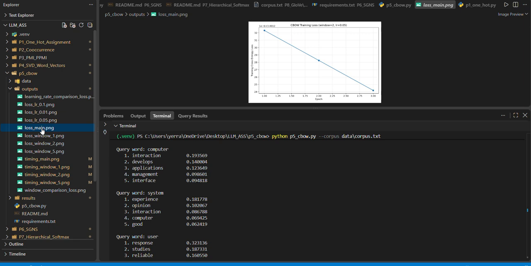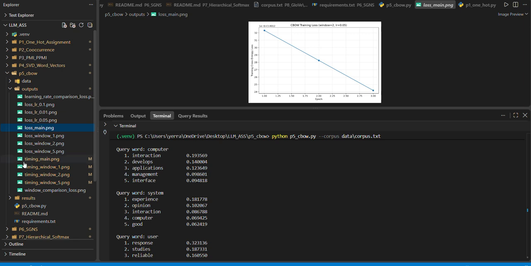Effect of learning rate. Different learning rates are tested to understand their effect on training. A learning rate that is too small can make convergence slow. A learning rate that is too large can cause unstable training or prevent the loss from decreasing smoothly. The experiments compare convergence speed and final training loss.